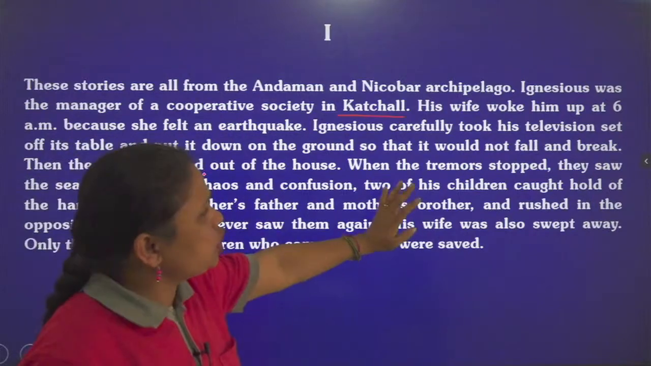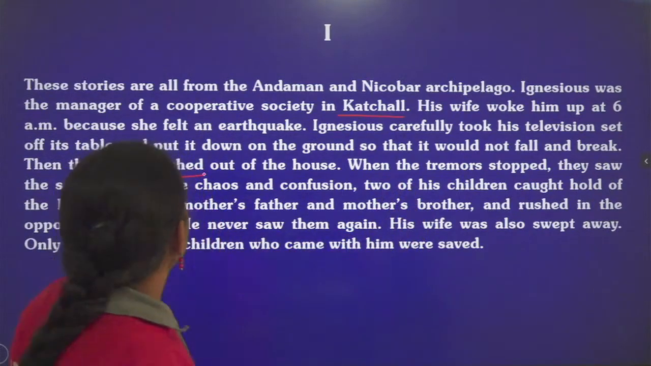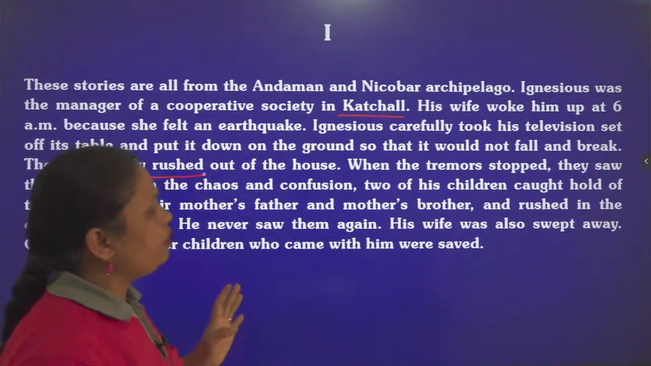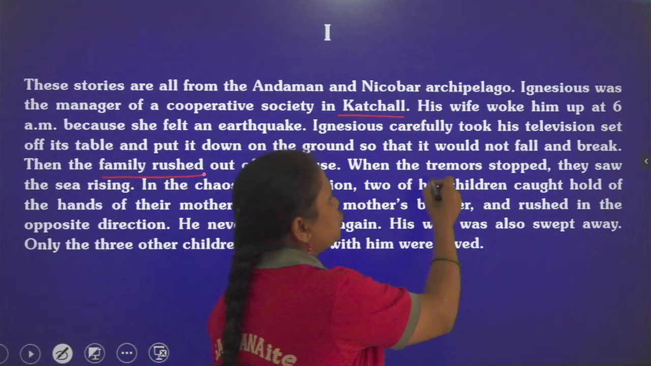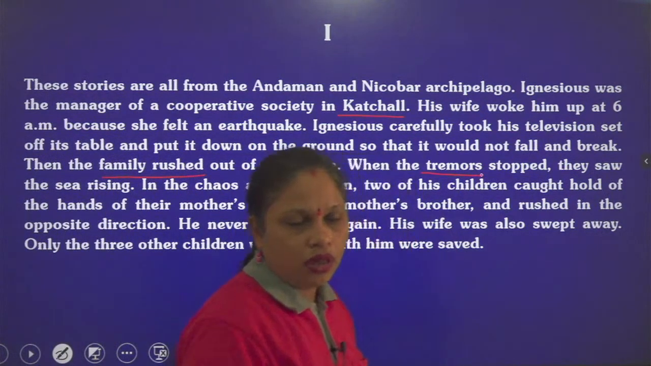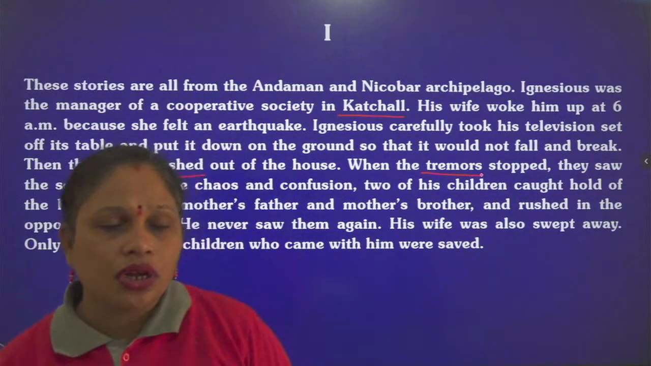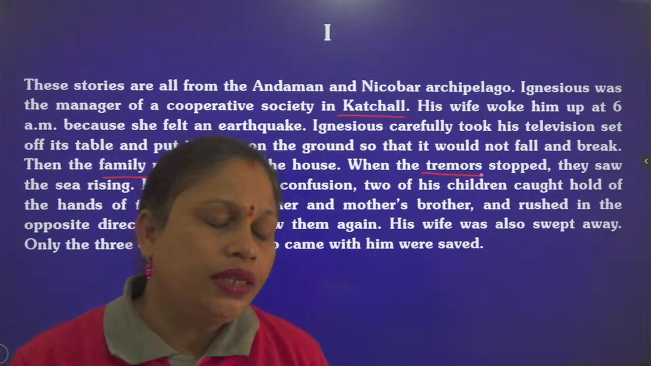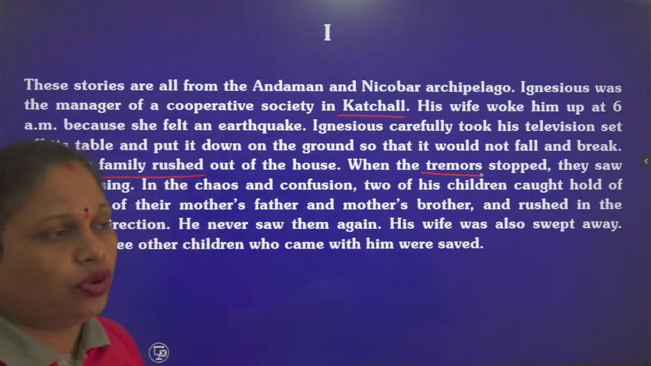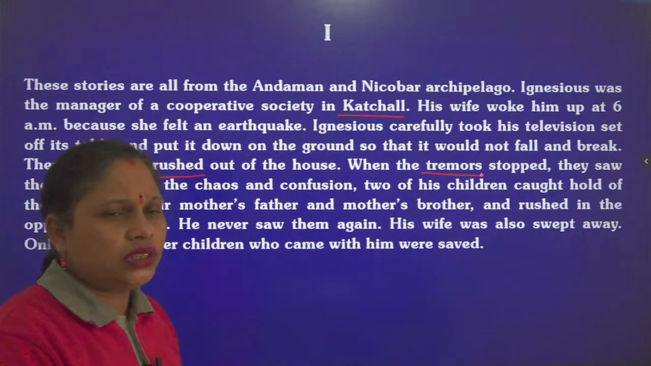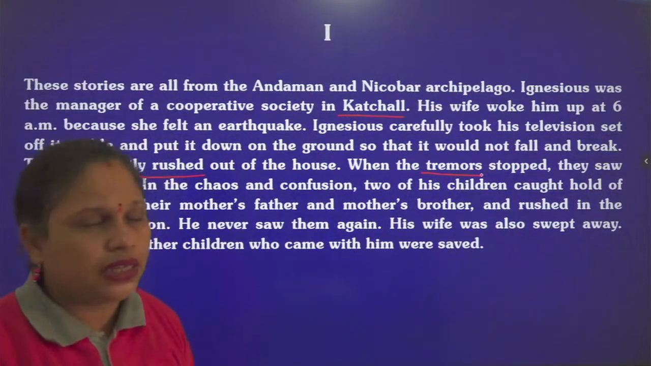When the tremor stopped, they saw the sea rising. Tremor, we have already discussed, means the vibrations on the earth's surface because of the earthquake. So the family was experiencing those vibrations on the ground, and then they came out. Obviously it's an island, so the houses are in coastal areas all around.